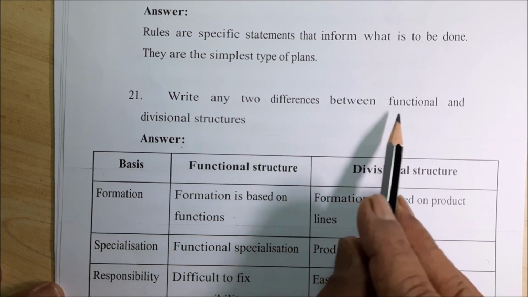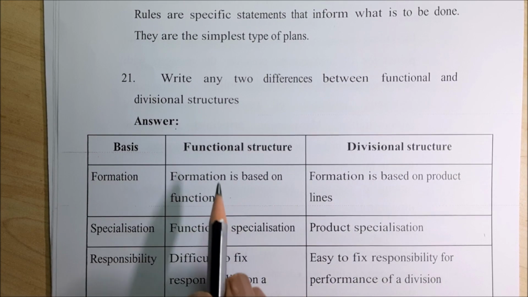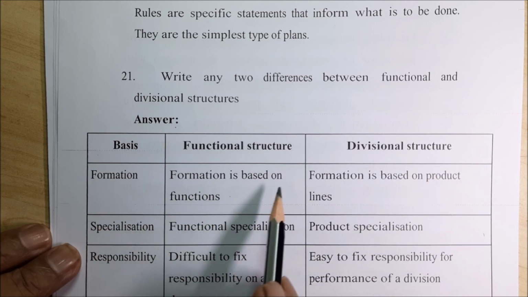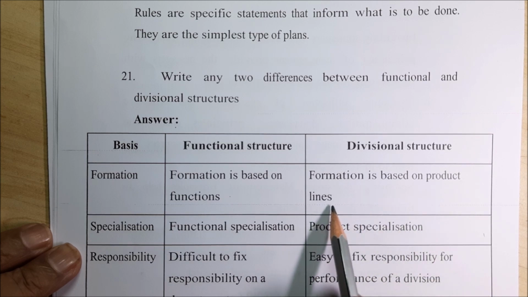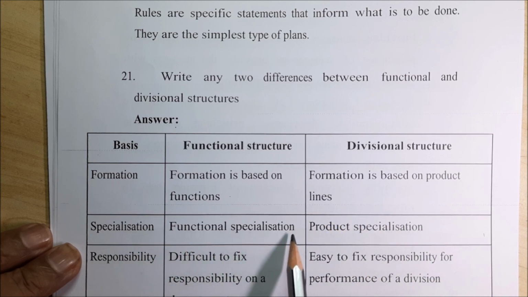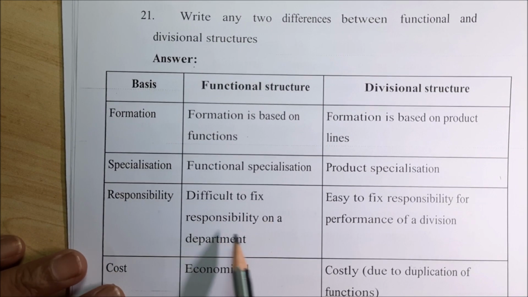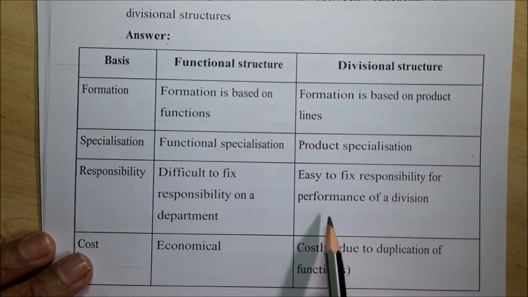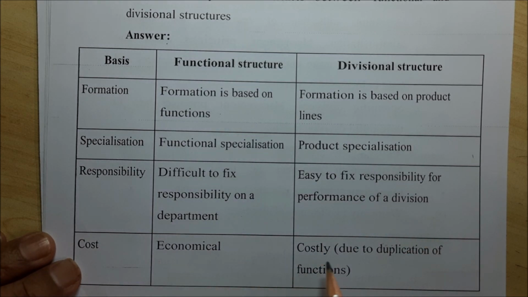Write any two differences between functional and divisional structures. There are two things: one is functional, the other one is divisional. Formation: formation is based on functions; formation is based on product lines. Specialization: functional specialization, product specialization. Responsibility: difficult to fix responsibility on a department; easy to fix responsibility for performance of a division. Cost: economical; costly due to duplication of functions.